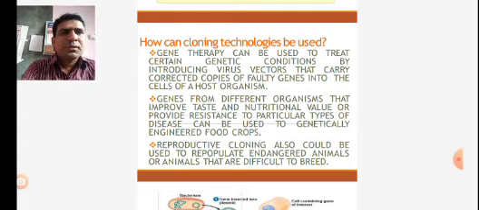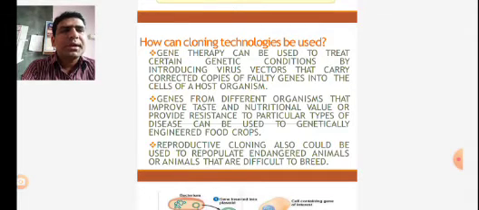Again, reproductive cloning also could be used to repopulate endangered animals or those that are difficult to breed. Breeding here refers to the breeding technique, meaning hybridization.